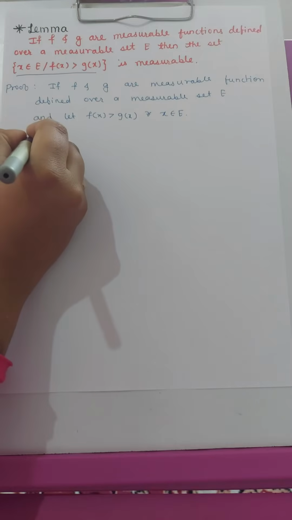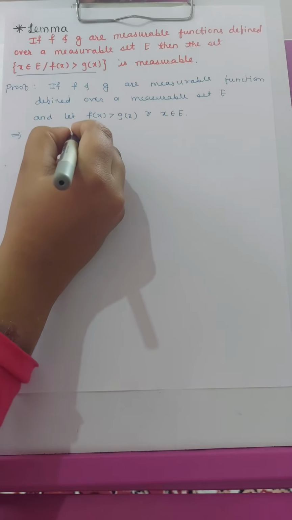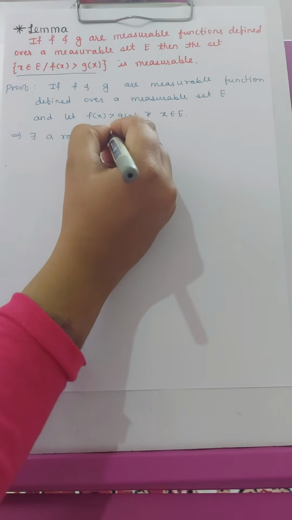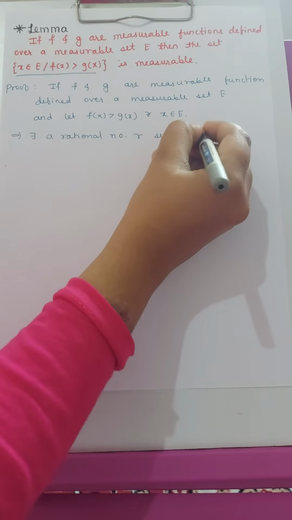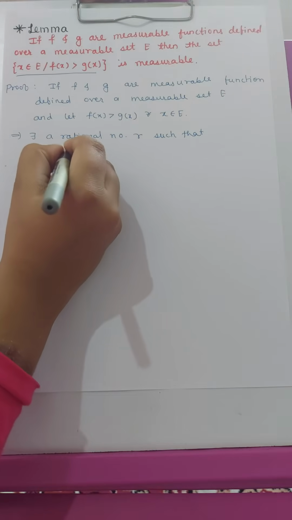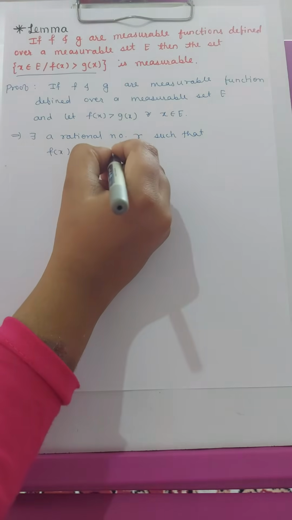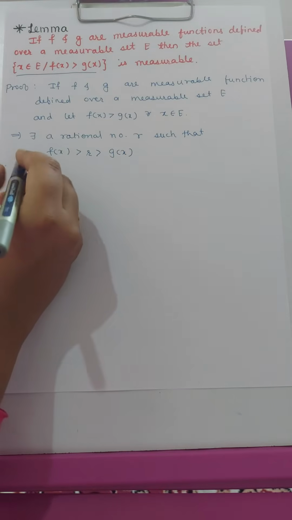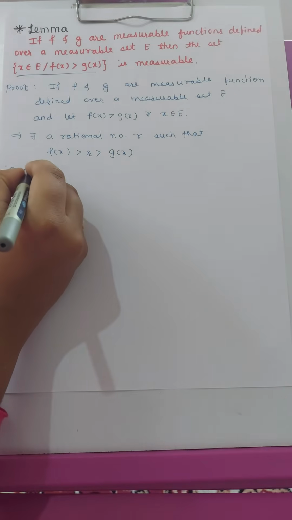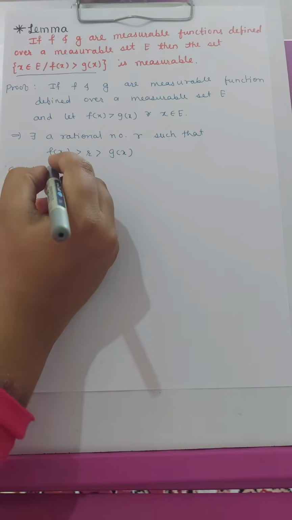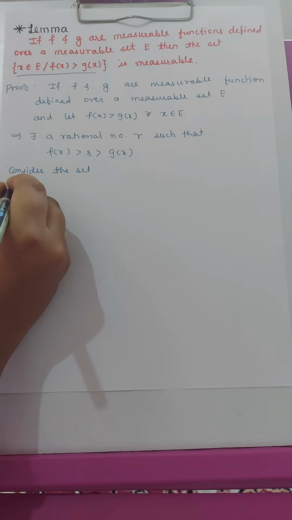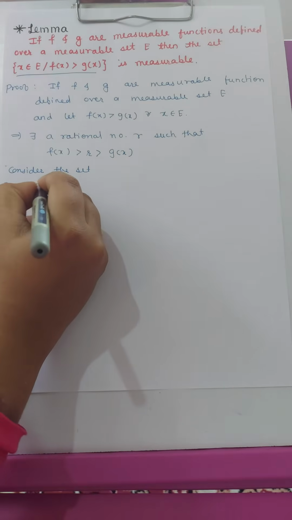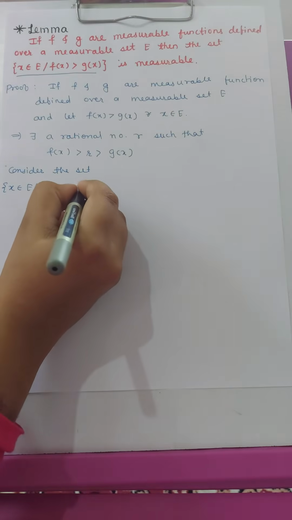So this implies that there exists a rational number R such that f of x is greater than R, which is greater than g of x. We have to prove that this set is measurable, so we consider the same set: x belongs to E, f of x greater than g of x.